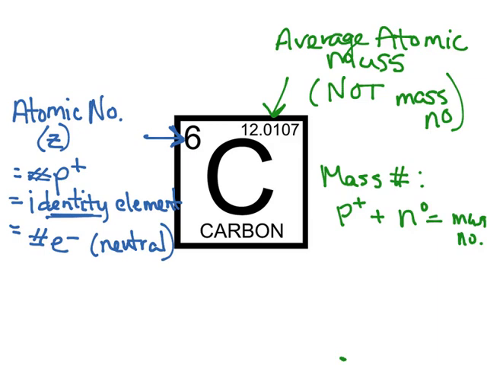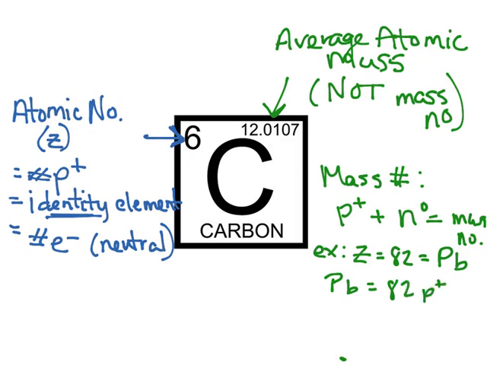So for example, let's say I had an atomic number of 82. Well, if you look on your periodic table, element number 82 is always going to be lead, regardless of how many neutrons and electrons it has. If it has 82 protons, it's going to be lead. So that means that it has 82 protons.